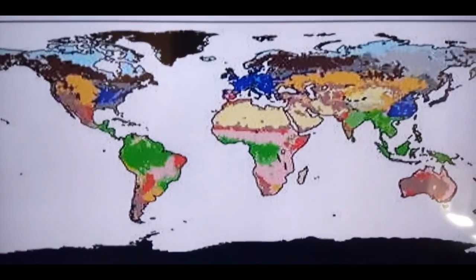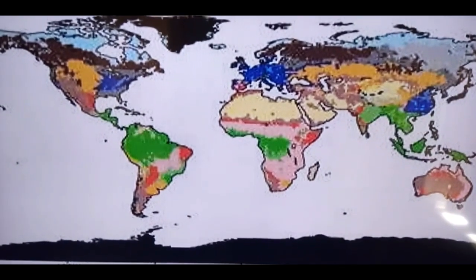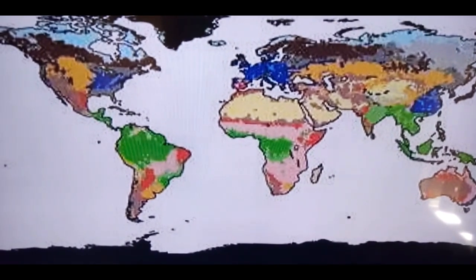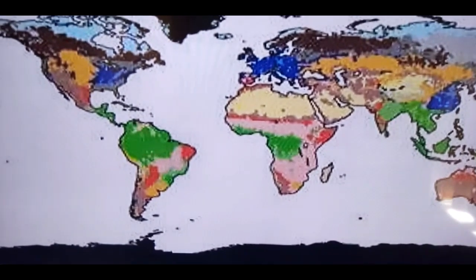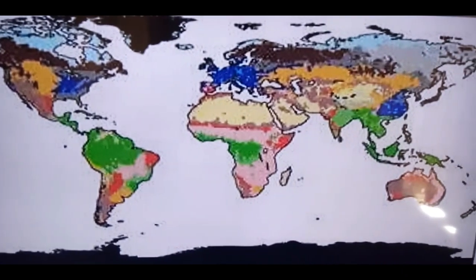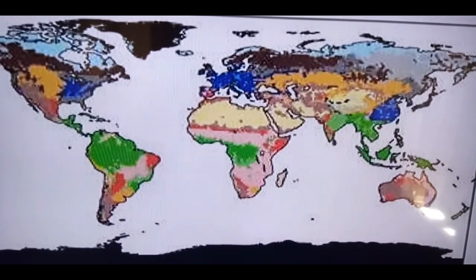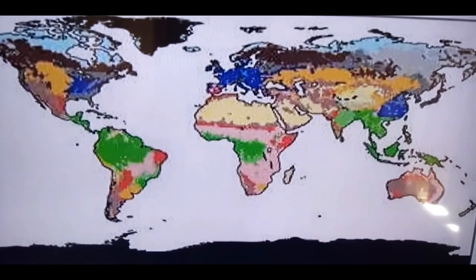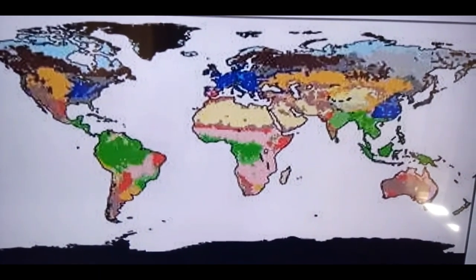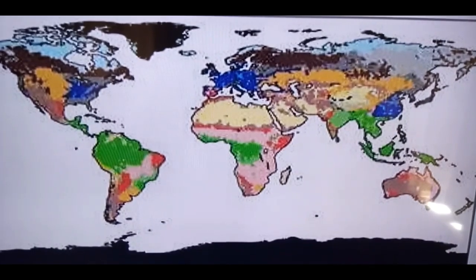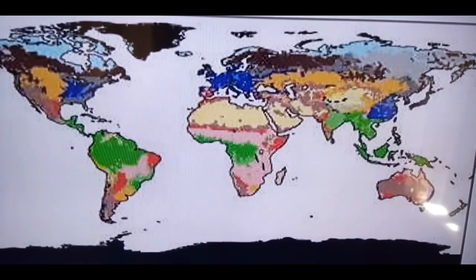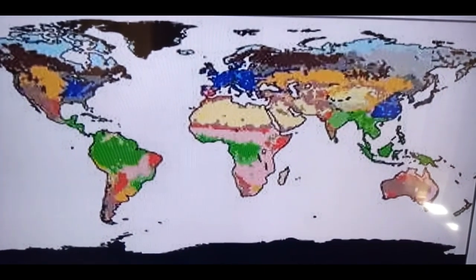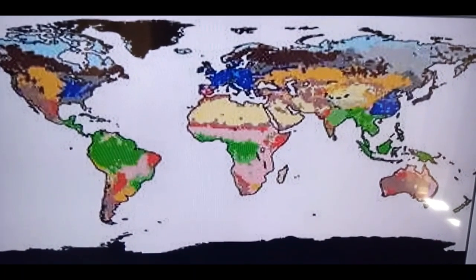Now, when you look at the natural regions on the world map, you will find some colors are prominent in certain latitudinal extent. This is because the climate changes with different latitude. Like the latitudes between 0 degrees to 10 degrees, it is green colored. So green color here means that it has equatorial type of climate, and all these areas which are colored in green will have the same climatic conditions.